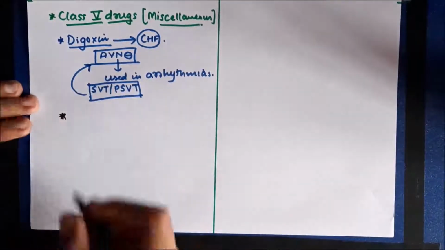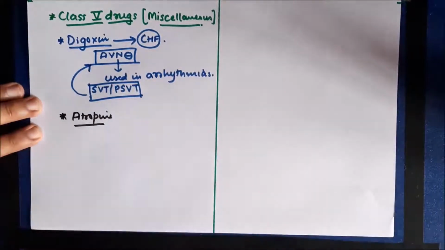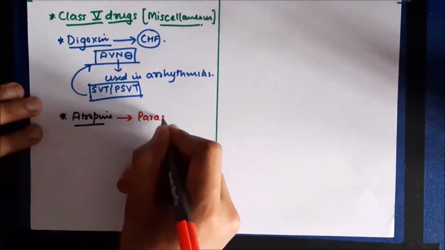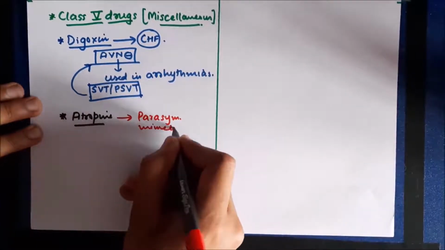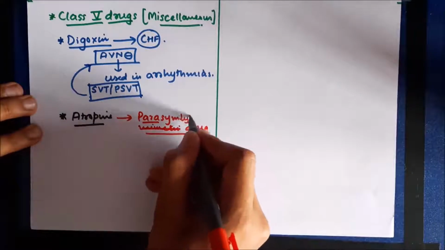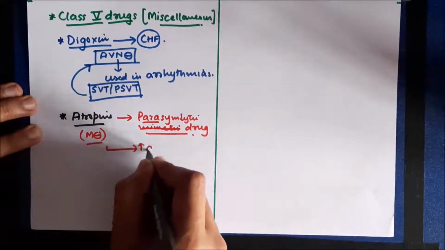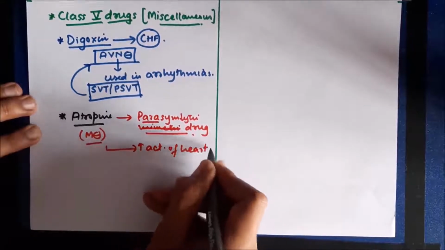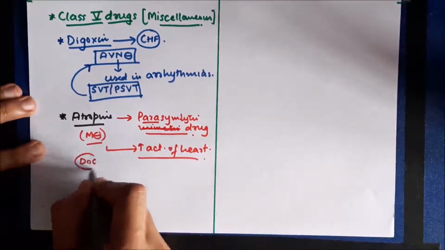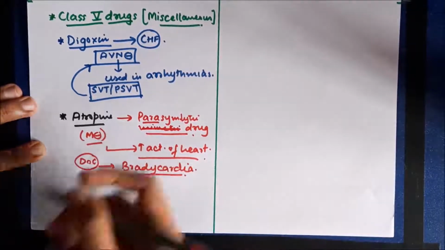Now, the next drug in this class is atropine. As we all know, atropine is a parasympatholytic drug, and so it blocks muscarinic receptors, and as a result there is an increase in activity of the heart. So this drug is the drug of choice for treatment of bradycardia or other bradyarrhythmias.